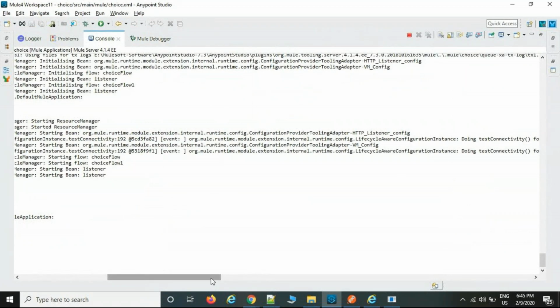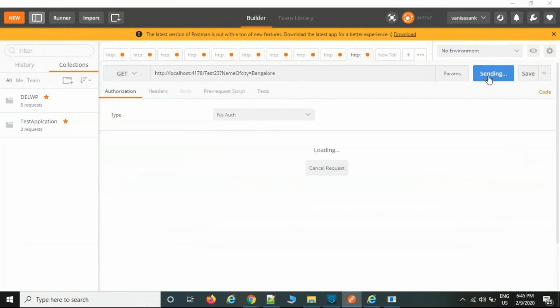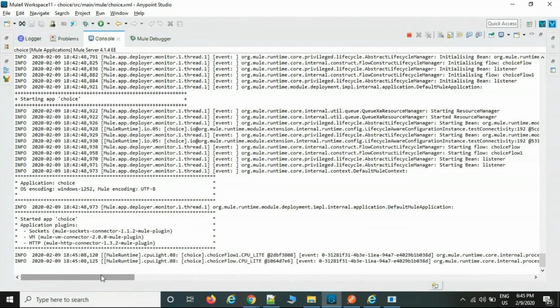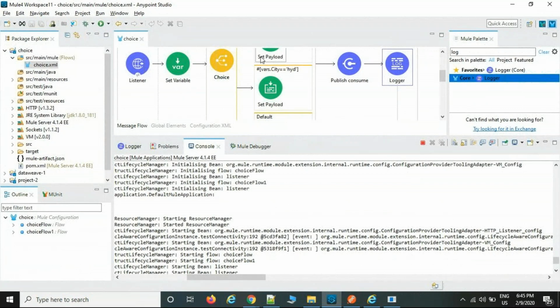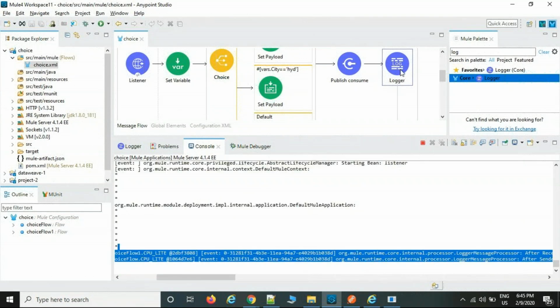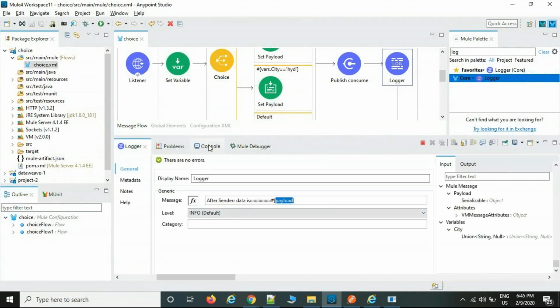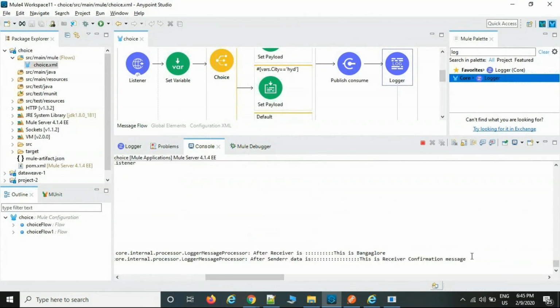Now if you run the flow and send the request, I can see this is the Bangalore, the first one. Then after, this is the receiver confirmation message. This palette got executed. See, if you want, you can see the sender data after the sender, and this is the receiver confirmation message. This is how we are going to exchange the data.